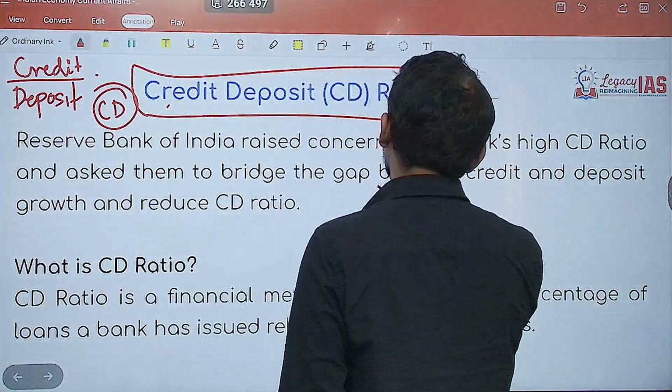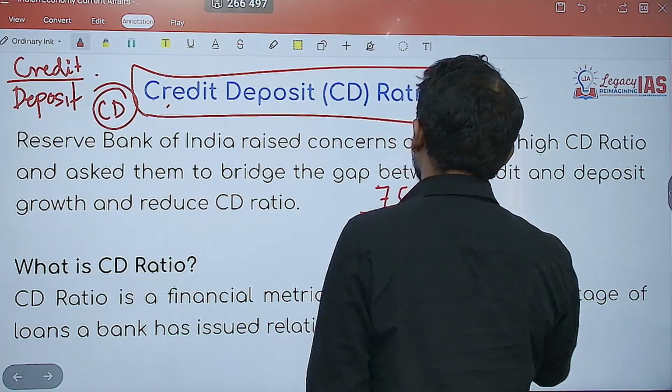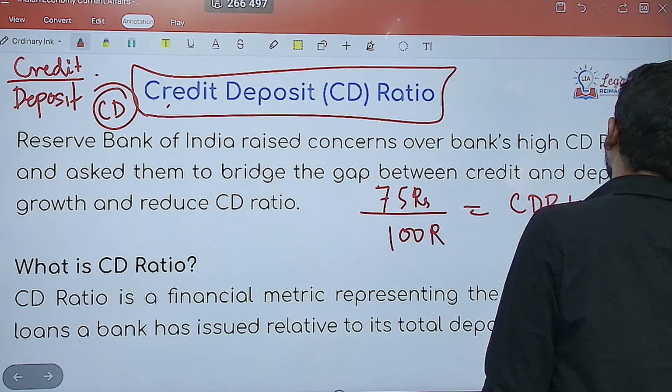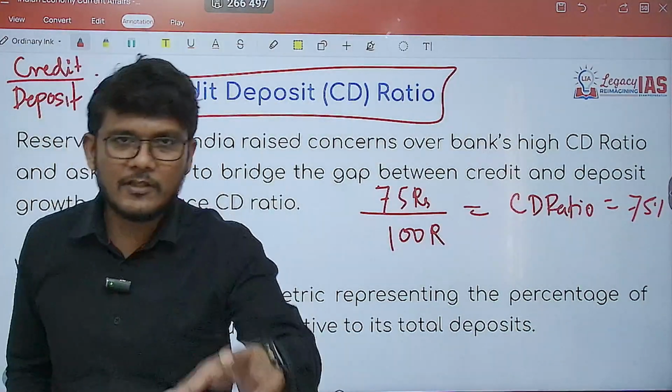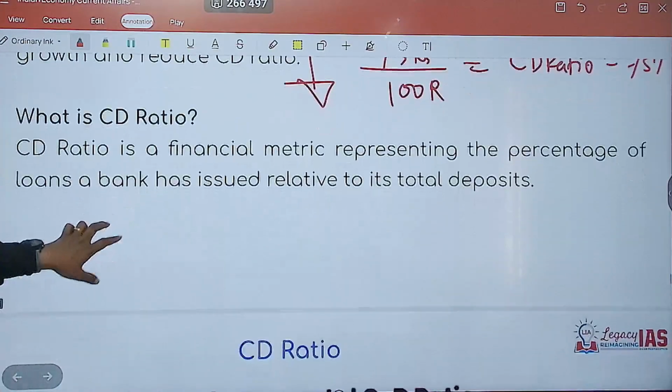Means if you have 100 rupees as deposit, 75 rupees is being given out as loan. So your CD ratio is equal to what? 75%. So it has urged the banks to lower the CD ratio. That is what the news is all about.